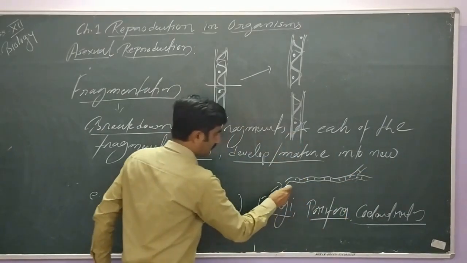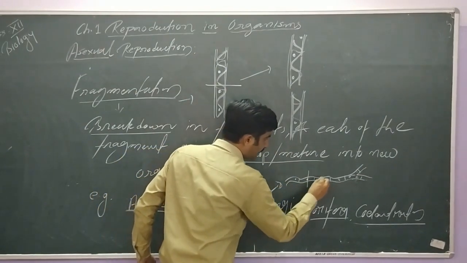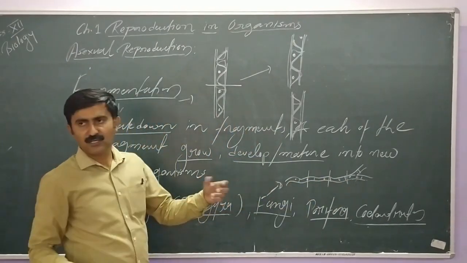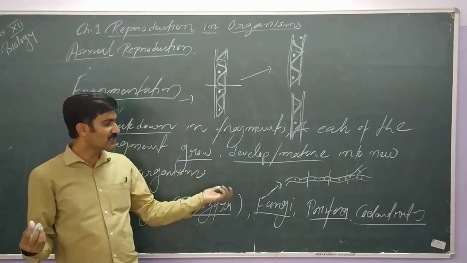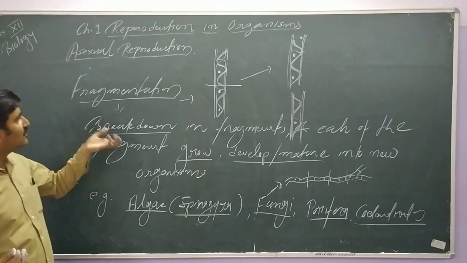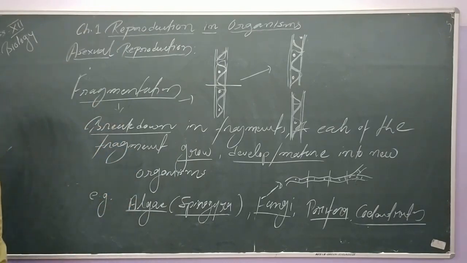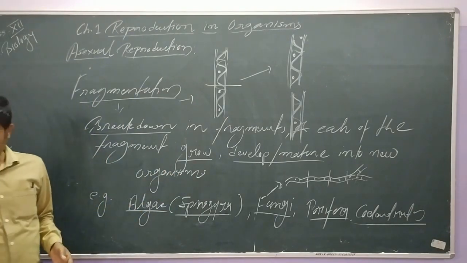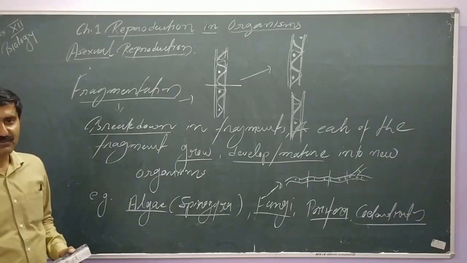So this fungal filament or hypha may break into different pieces, and each fragment will develop into a new hypha, and that may develop into a complete mycelium. So this is the simple method of reproduction seen in lower organisms like algae, fungi, and some lower animals like members of Porifera, members of Coelenterata, and sometimes this is seen in the Platyhelminthes or flatworms also.